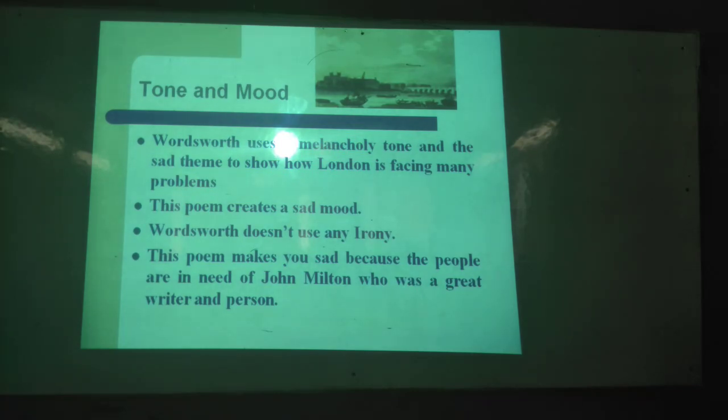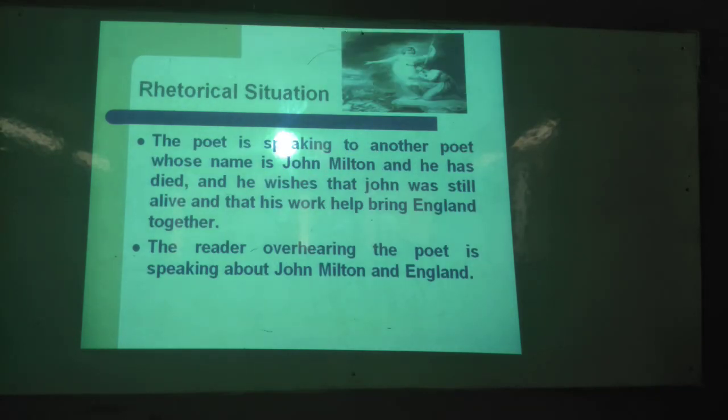Wordsworth doesn't use any irony. There is no irony. He states directly the condition of contemporary England. This poem makes you sad because the people are in need of John Milton, who was a great writer and a great person as well. Okay. Next, rhetorical situation. The poet is speaking to another poet whose name is John Milton, and he has died, and he wishes that Milton was still alive and that his work helped bring England together. The reader, overhearing the poet, is hearing about John Milton and England.